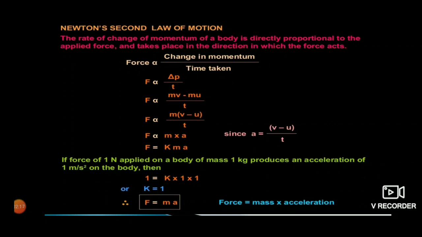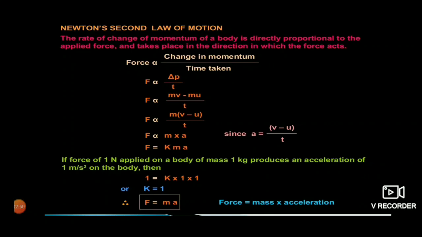We have studied in the chapter motion that acceleration is the rate of change of velocity, and it is given by final velocity minus initial velocity upon time taken. So here we'll replace (v minus u) upon t with a. So the equation will become F is directly proportional to m into a.